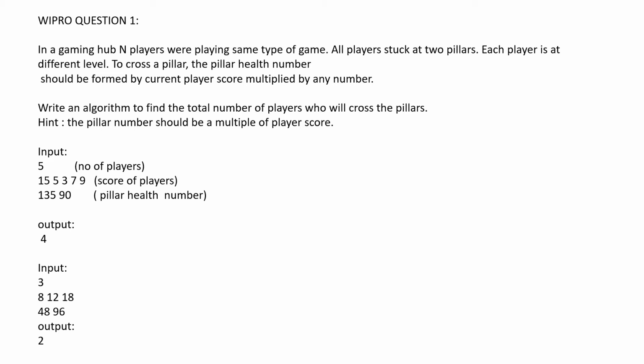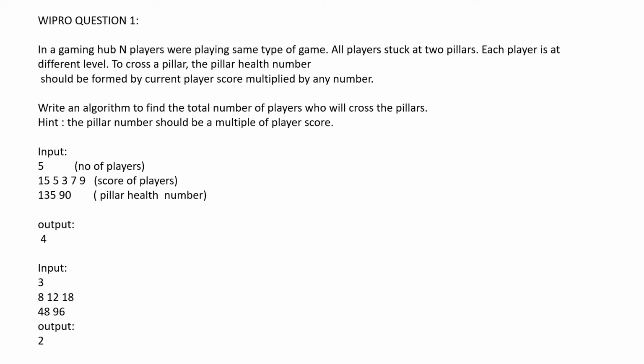4 should be printed. And if we consider the second test case, total number of players 3, and the scores of the 3 players are 8, 12 and 18, and the barrier pillar health numbers are 48 and 96. If we observe this case, 48 is divisible by 8 and 96 is also divisible by 8, and 12 can divide both of these. So only 2 players are going to cross the barriers. I hope I have made it very clear to you guys.